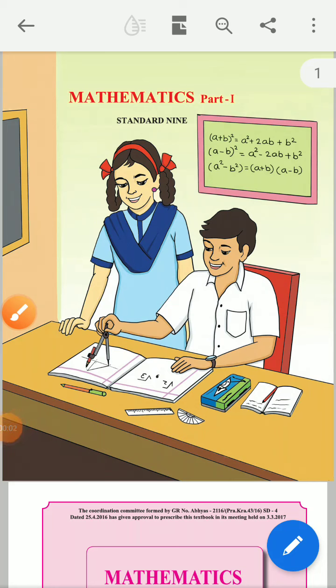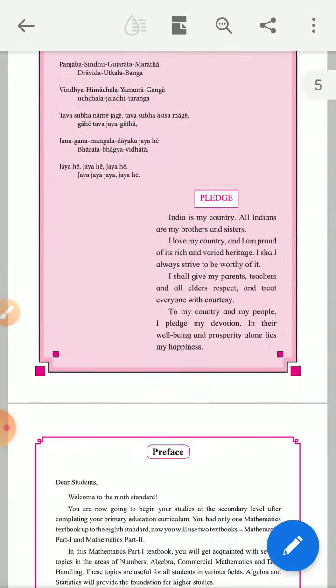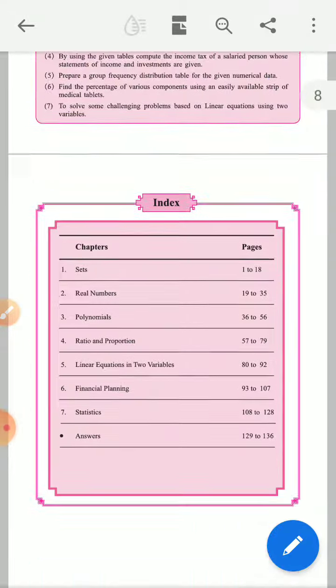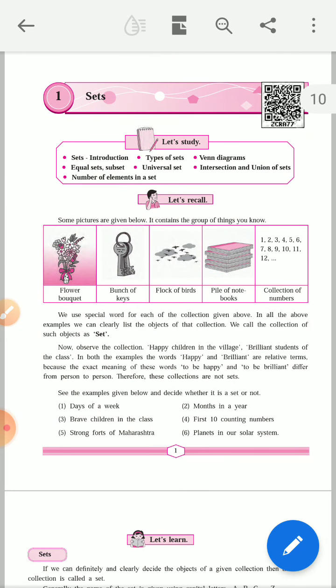Hello friends, today we are going to learn Mathematics Part 1, Standard 9, State Board, Maharashtra. So friends, in this subject, first lesson is a set.